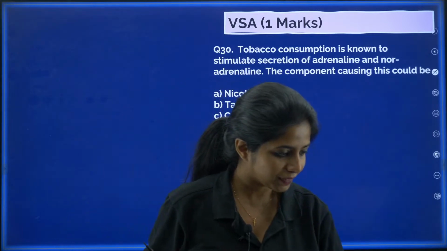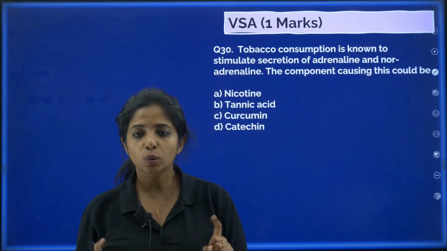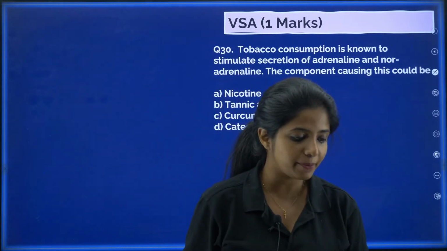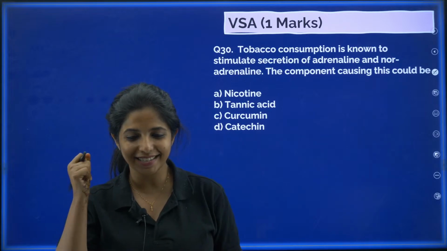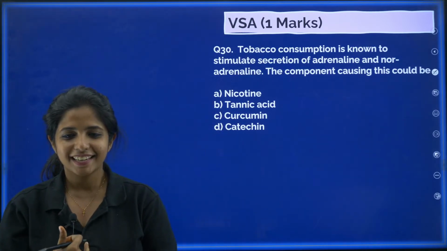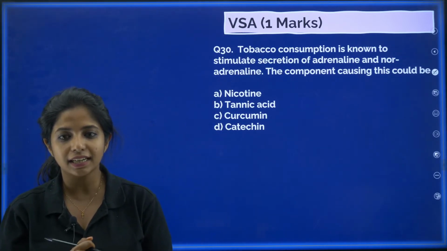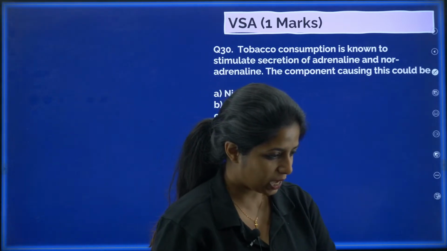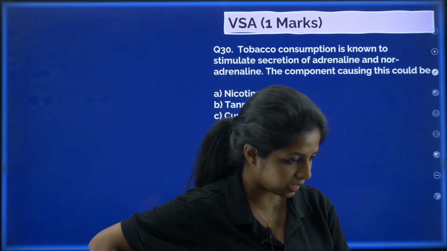Hi Mr. Artist. So, why is that so? What is there in tobacco which you should not be having? Come on champions, 30 A, B, C, D: nicotine or tannic acid, curcumin or catechin, there are so many things out there. So let me see your answers.